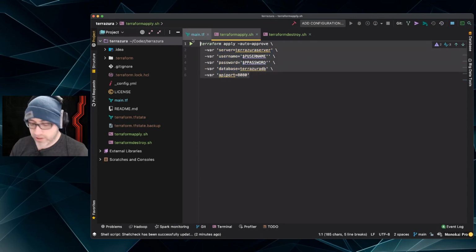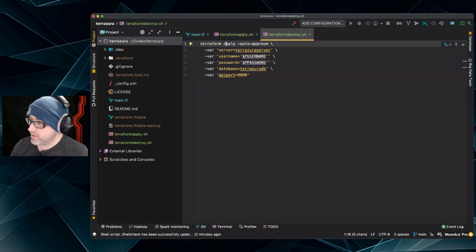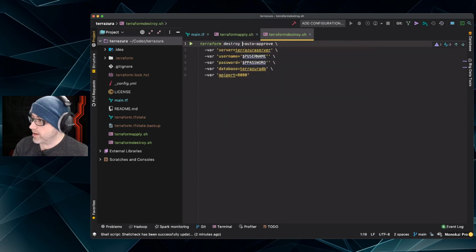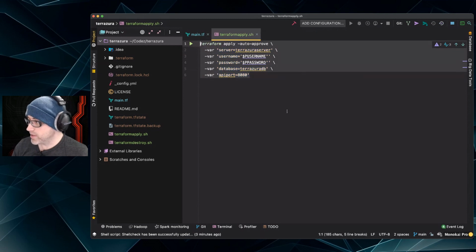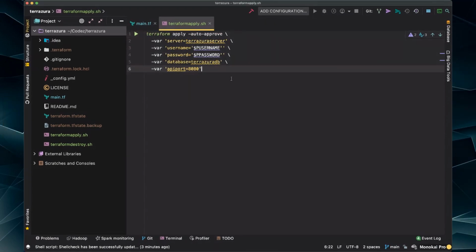Now for destroy, I'm going to copy that, go over here, basically do the same thing, and make two changes. I'm going to set destroy here. And because I like to be very specific about destroys, I'm going to remove the auto approve so that it actually prompts me with confirmation of all the things that are going to be deleted before anything is actually destroyed in that process.